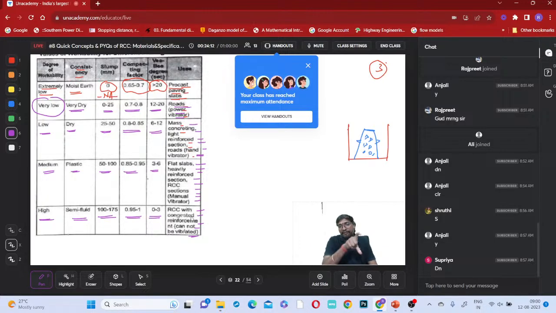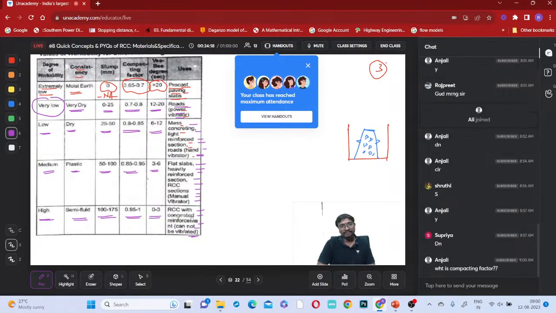Which degree of workability of concrete is recommended in which applications of your structures? Compaction factor. Okay, here, what is the compaction factor? Do you remember that test, the compaction factor test? You have these three things. Have you observed this?